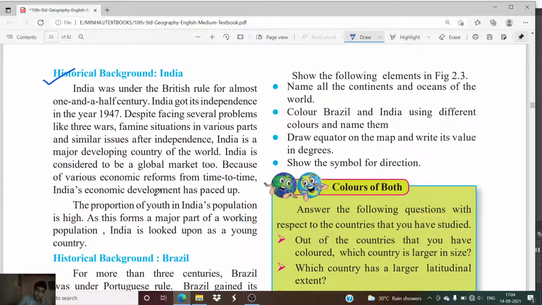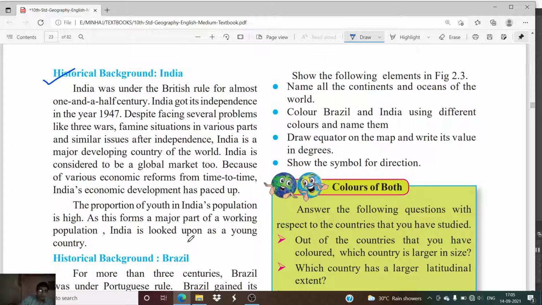The proportion of youth in India's population is high. As this forms a major part of the working population, India is looked upon as a young country. In our country, you will find that the ratio of the young generation to the old generation is very high. We have a lot of young people, and due to that, our working population is an important part. For the same reason, our country is also called a young country.